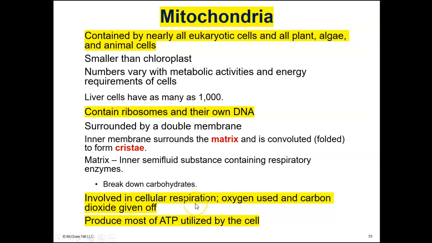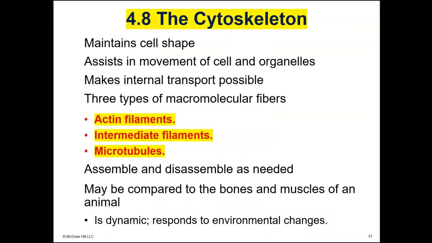Mitochondria carry out cellular respiration. The oxygen that is produced through photosynthesis is used by the mitochondria, and then the mitochondria give off carbon dioxide, which is then used by the chloroplast in photosynthesis. So the mitochondria use oxygen as a reactant and then produce carbon dioxide as a product. Mitochondria produce most of the ATP utilized by eukaryotic cells.